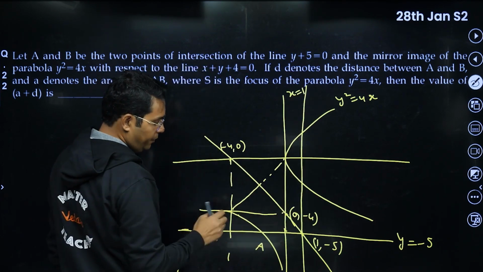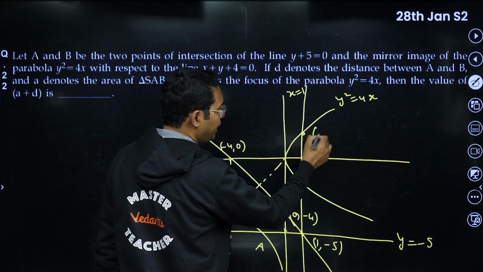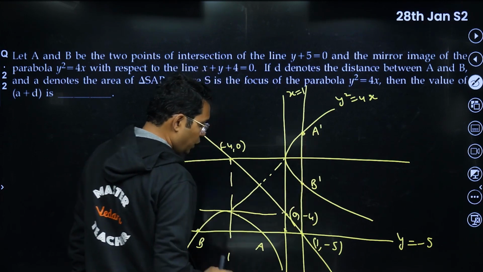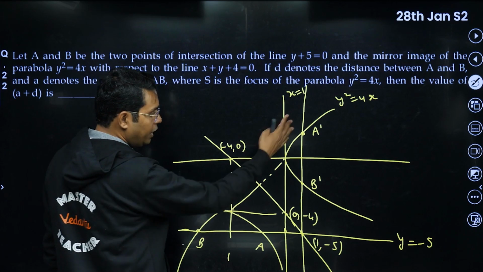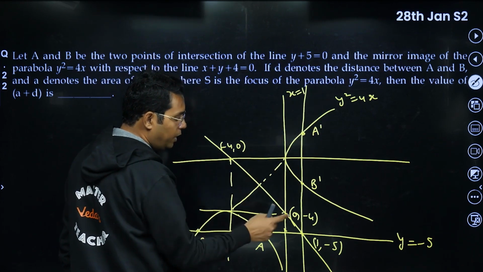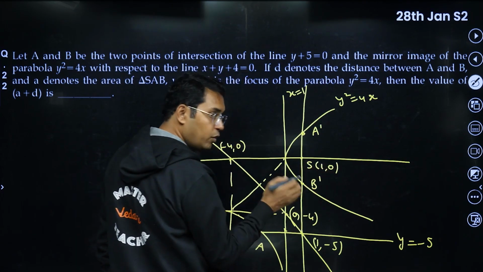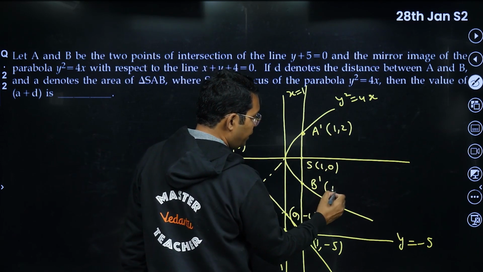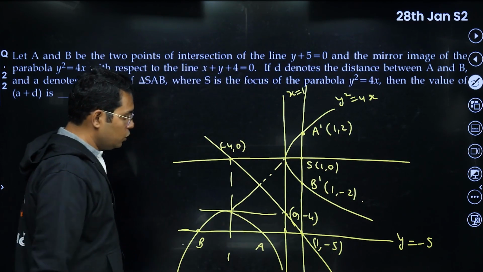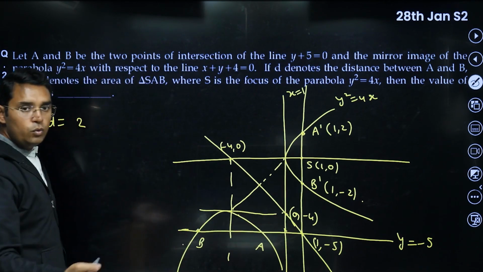So what I can say is that the distance between A and B will be the same as the distance between this A dash and B dash. So no need to find the equation of this parabola; rather this distance D you can find from here also. In fact, for this parabola, x is equal to 1 is actually the focus. Focus is lying on that line, so this is 1, 0. A dash will be 1, 2. B dash will be 1, -2. So this distance D will be equal to 2. This is 2 here, it has to be 2 here also.